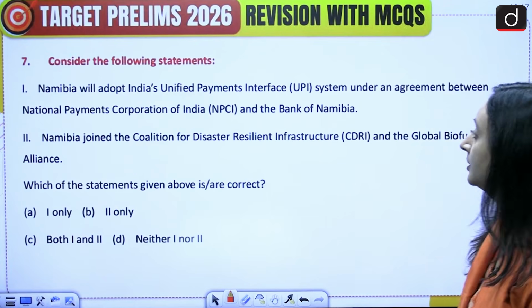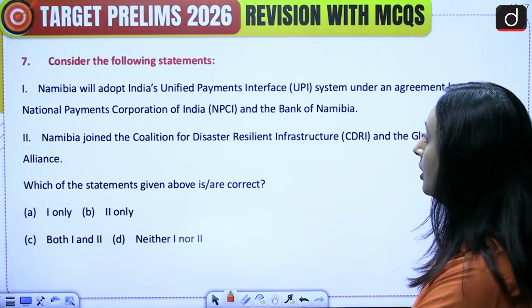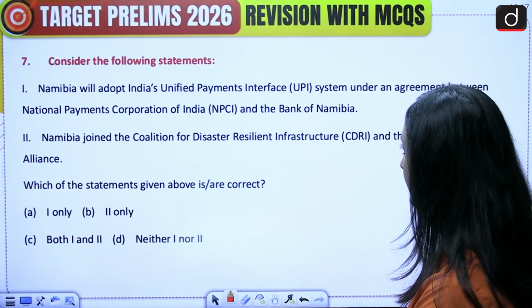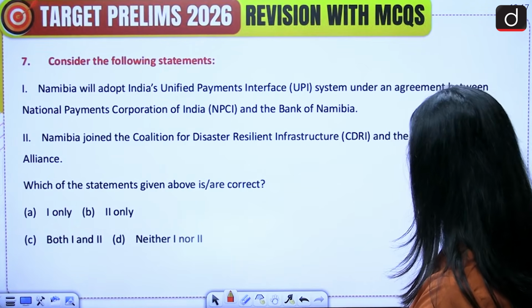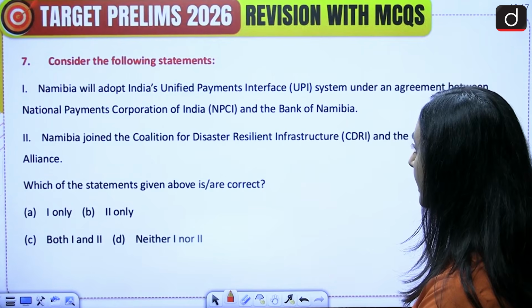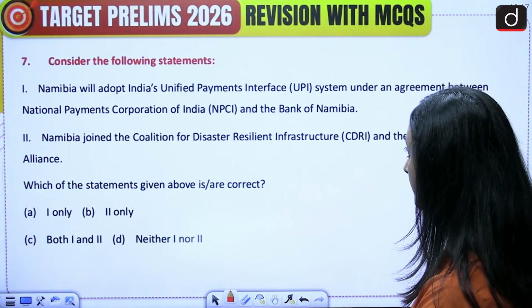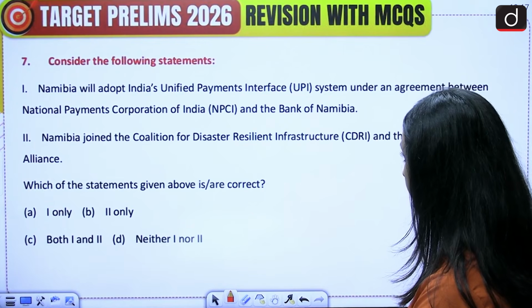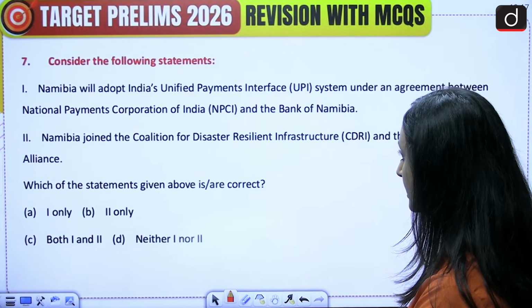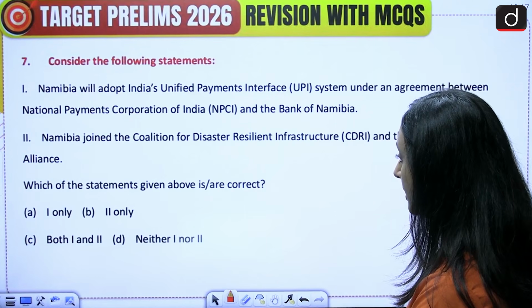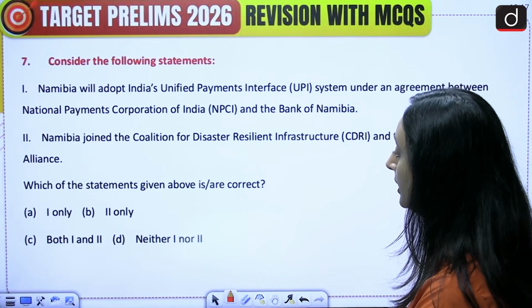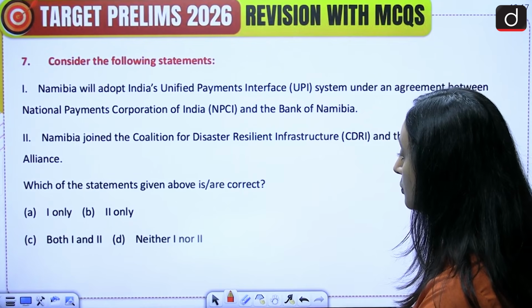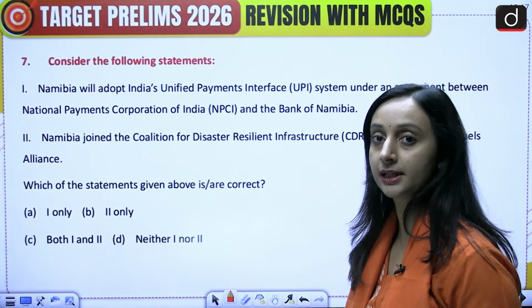Question number 7. Consider the following statements. 1. Namibia will adopt India's Unified Payments Interface System under an agreement between National Payments Corporation of India and the Bank of Namibia. 2. Namibia joined the Coalition for Disaster Resilient Infrastructure and the Global Biofuels Alliance. Which of the statements given above is or are correct? A. 1 only, B. 2 only, C. both 1 and 2, or D. neither 1 nor 2. Please attempt this question.